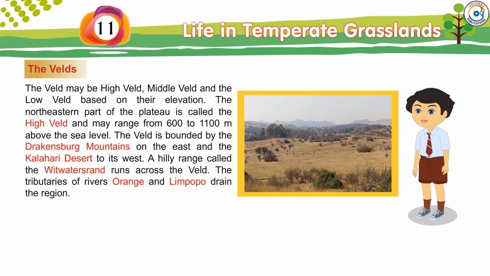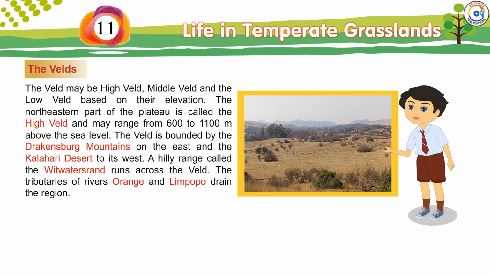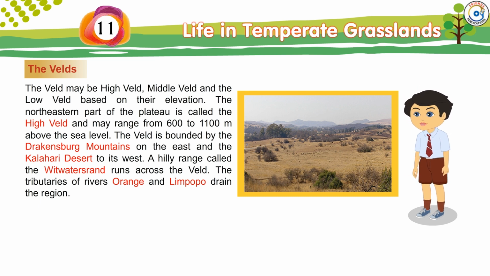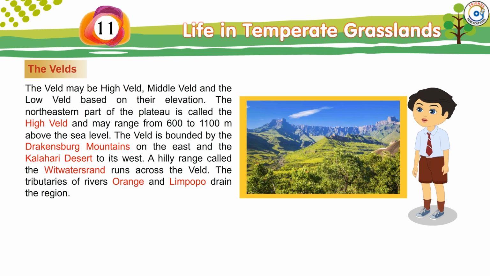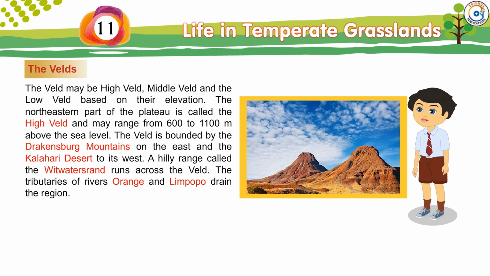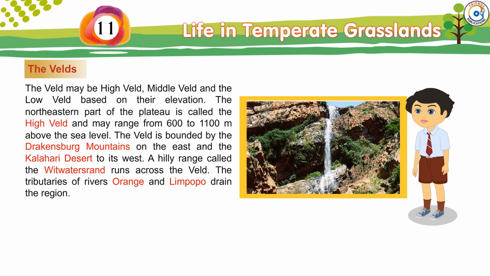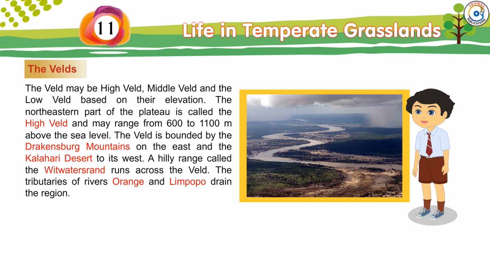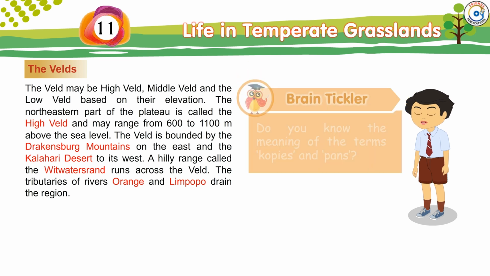The northeastern part of the plateau is called the high veld and may range from 600 to 1100 meters above the sea level. The veld is bounded by Drakensberg Mountains on the east and the Kalahari Desert to its west. A hilly range called the Witwatersrand runs across the veld. The tributaries of River Orange and Limpopo drain the region.